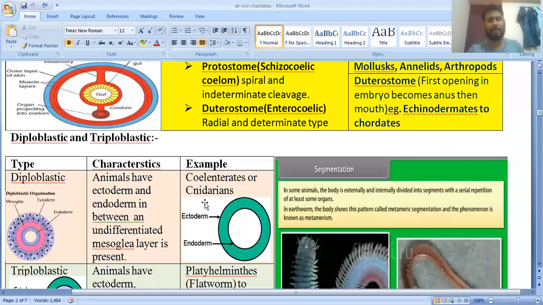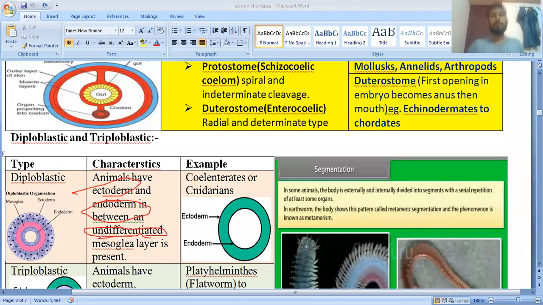So here you can read this sentence. They have the ectoderm and the endoderm. They have the ectoderm here, and they also have the endoderm. And in between, undifferentiated mesoglea